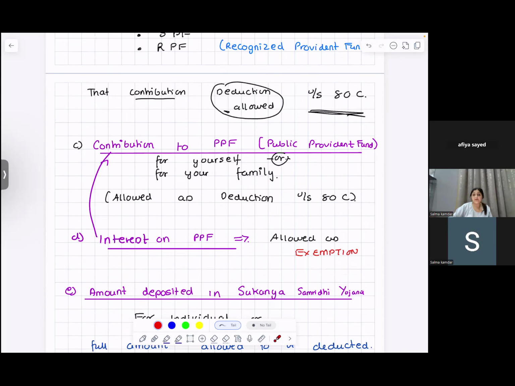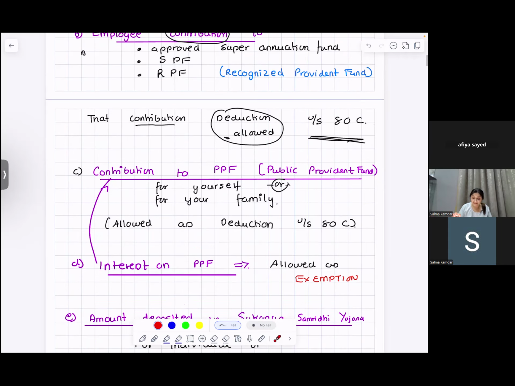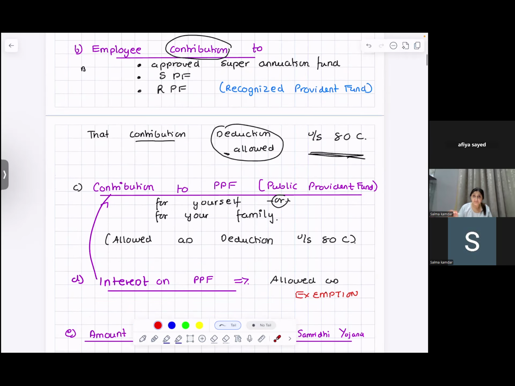And the amount that you receive on maturity will be exempted under 10(10D). Okay, fine. So there is a contribution to SPF, RPF, approved superannuation fund, or PPF, public provident fund.